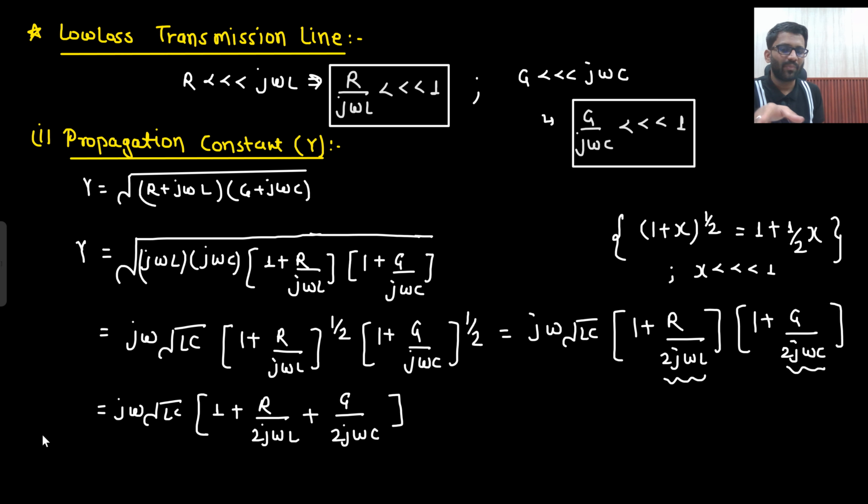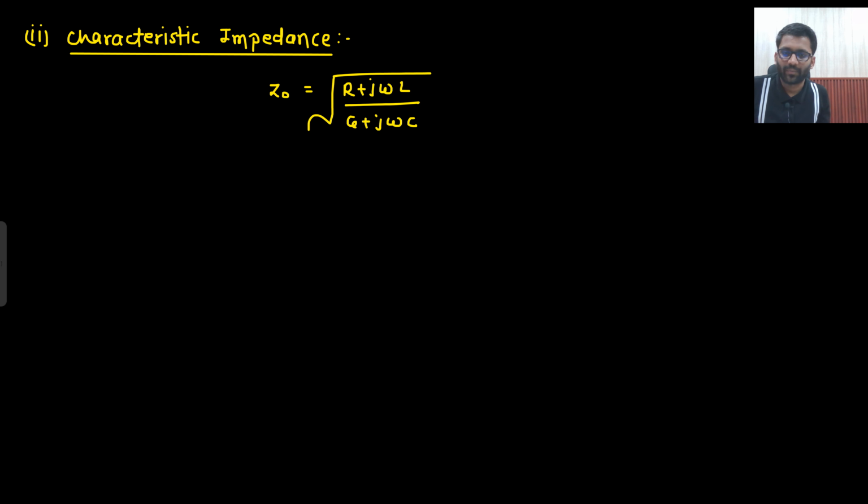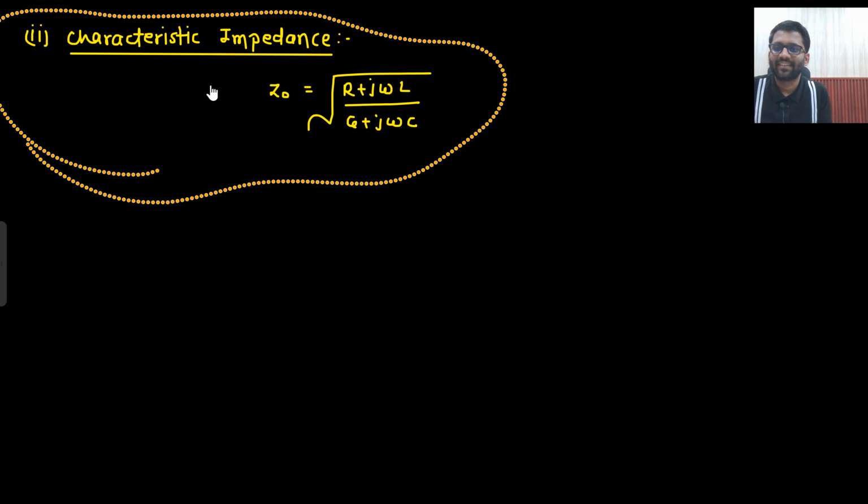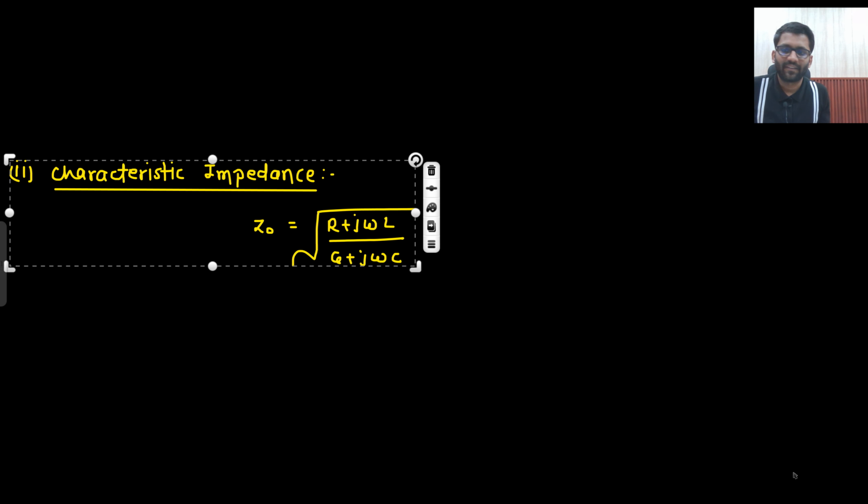Okay, now you just need to manipulate the equations, like jω is getting cancelled. The final result I am going to write down. The imaginary part will be this only. The jω√(LC) will be multiplied inside, so jω will get cancelled. I don't have enough space on the page, so I need to keep it down.